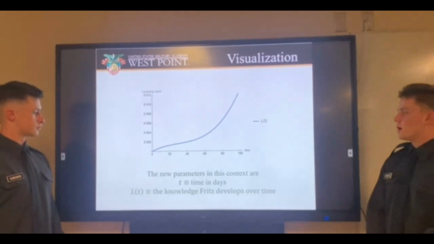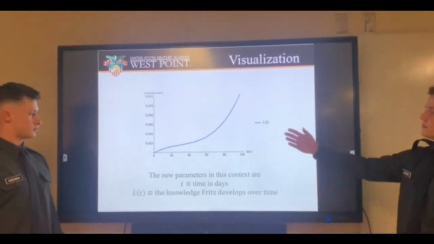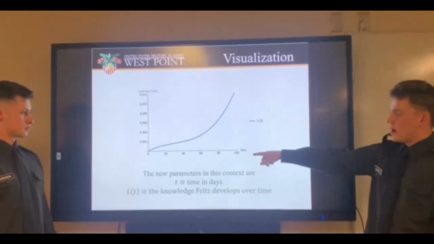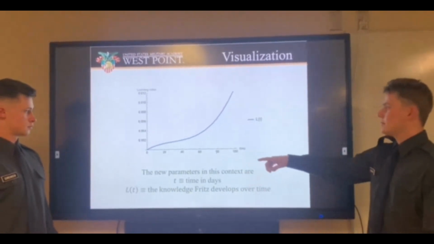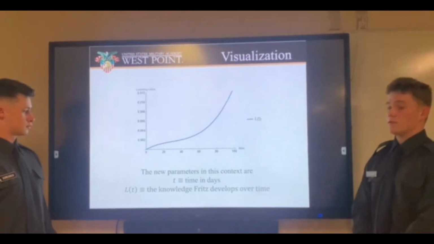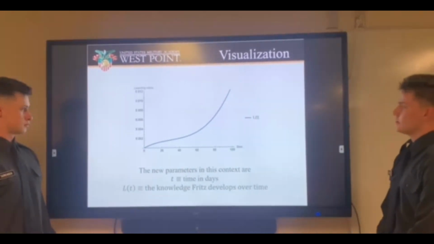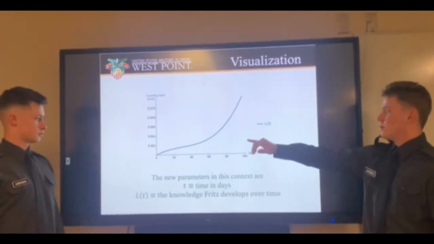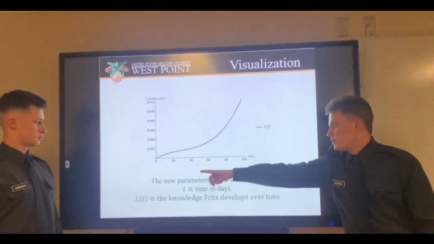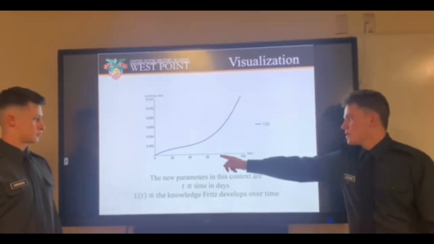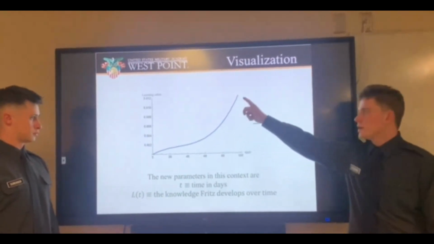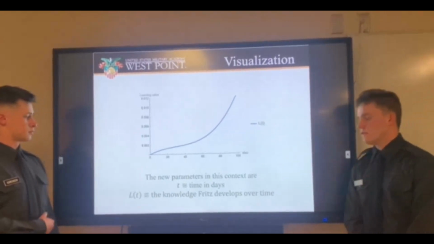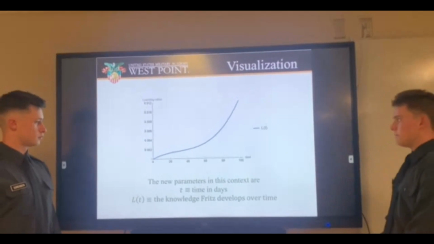To visually represent this model, we're left with this graph. So what we can see is as time in days passes, Fritz's knowledge increases. However, it is not a linear relationship, and rather a more exponential curve. So we can see that around 65 to 70 days, Fritz's knowledge really picks up and he starts to get better and better at catching these treats and figuring out what goes into catching it.